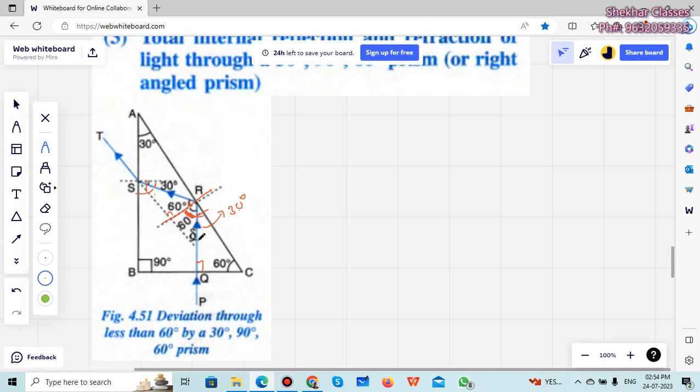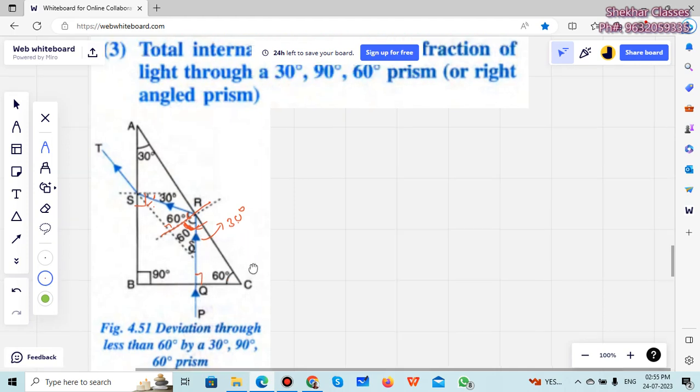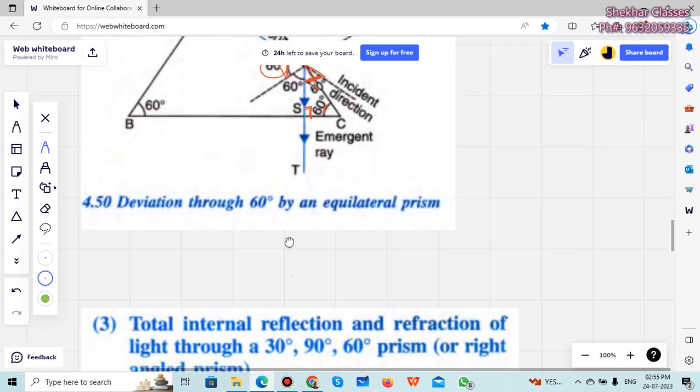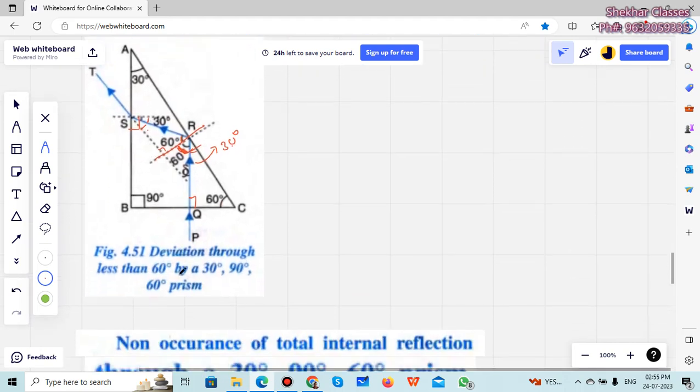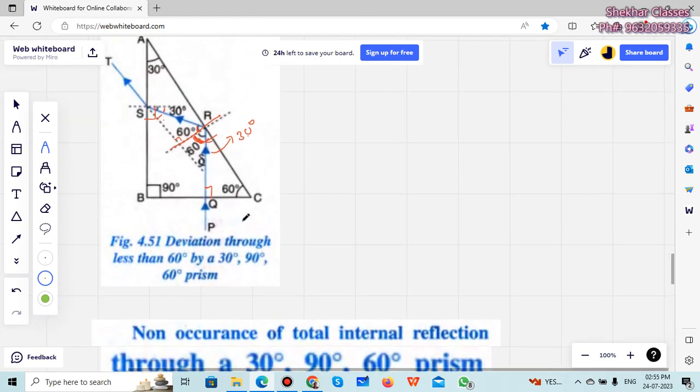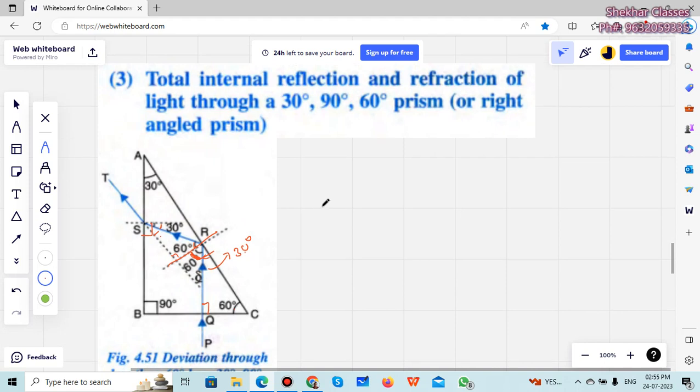So you can see the ray of light going this way, shifting, and it will make an angle of deviation less than 60 degrees here by a 30, 90, 60 prism. So deviation is less than 60 only when we have the light entering in this manner here. Clear? If the light enters at 90 degrees on the 60 degree side here, it will come out, and this angle will be less than that 60 degrees, right? Now then come, these are all examples of total internal reflection, right?